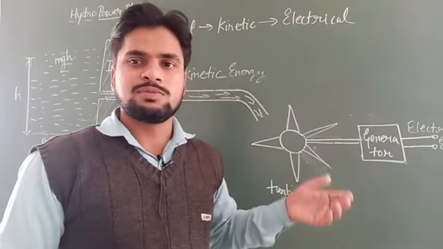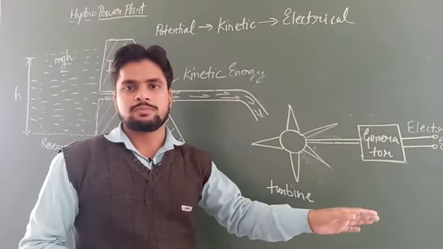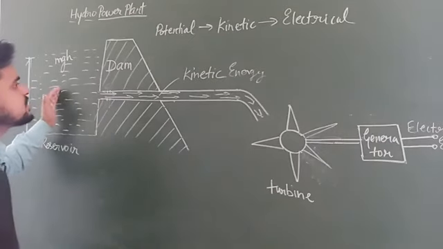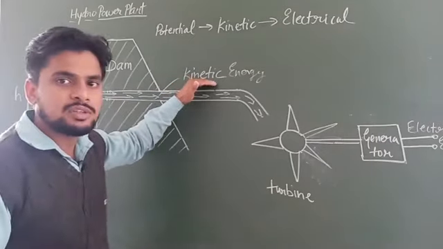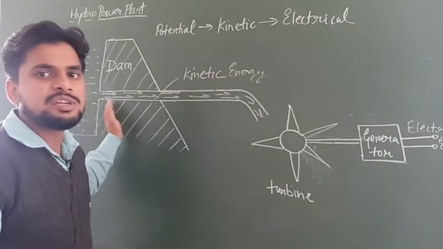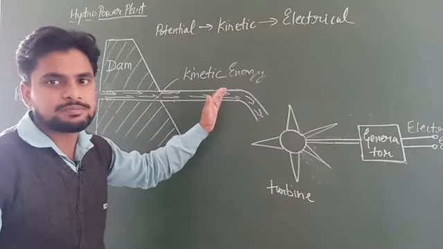Only it can be transformed from one form to another. In this example here, you can see that we have not created the potential energy of water. The potential energy is because the water is kept at a certain height in a reservoir, and this potential energy is again converted to kinetic energy. So we cannot say we have produced the kinetic energy. Kinetic energy is being transformed from the potential energy.